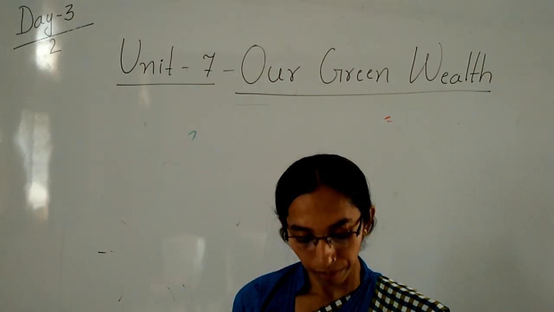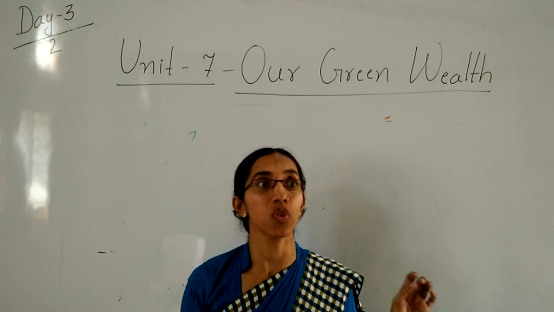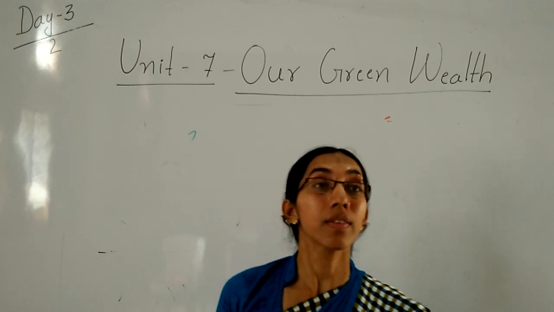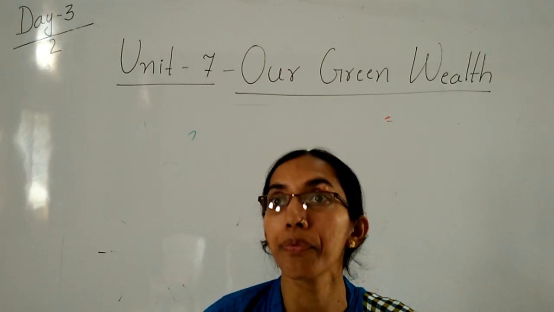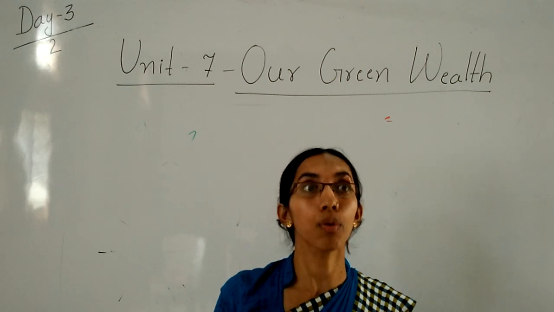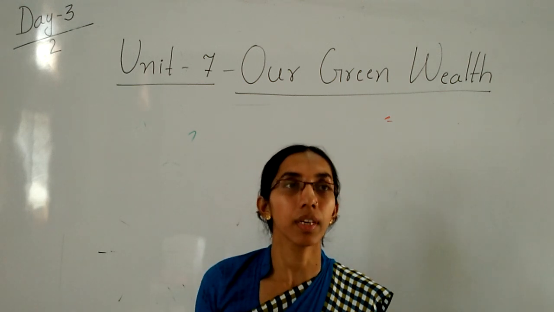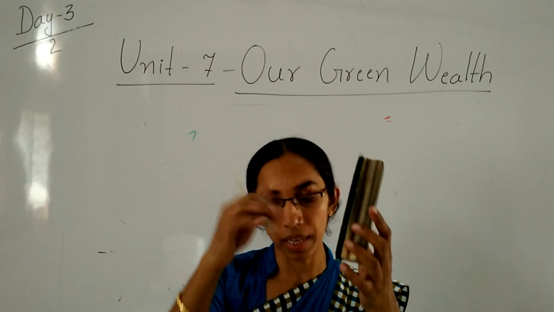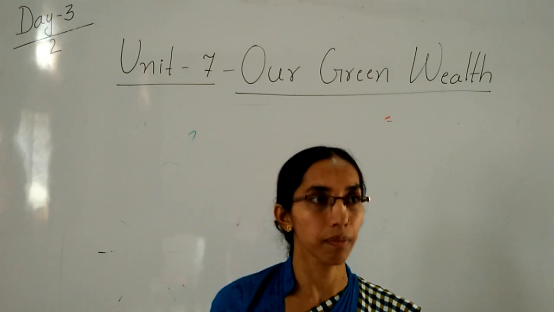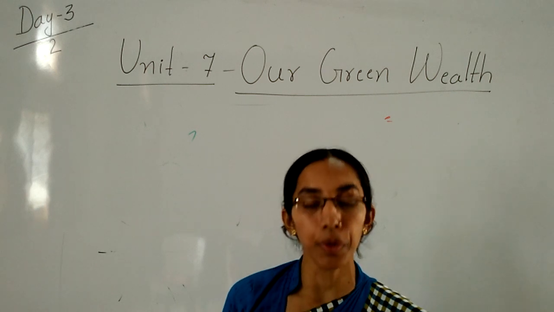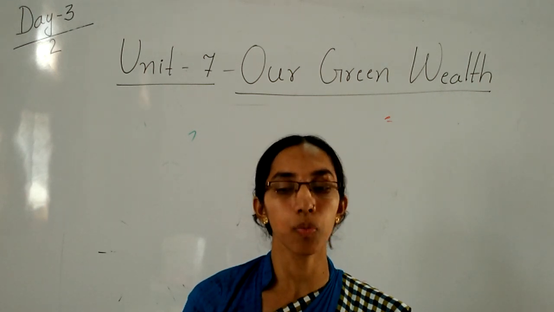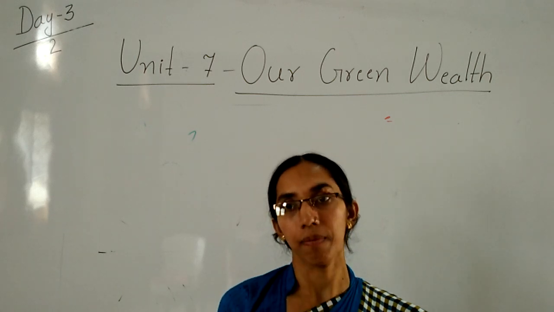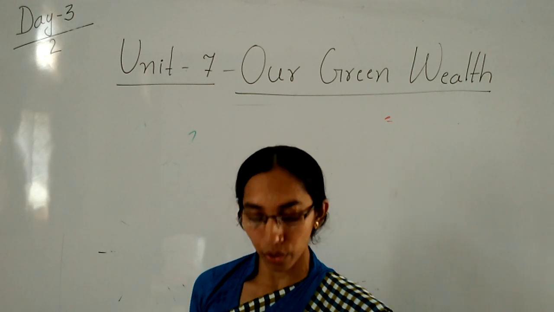Now here are some musical instruments, tabla, then guitar. All these things are made up of wood. Even whatever clothes we wear, it's a gift of nature only. This duster, this pencil, this table, it is made up of wood. This textbook, whatever textbook and notebook we use, it is made up of wood, children. So here I will show some images, just you see.